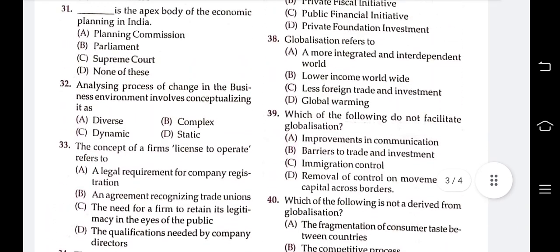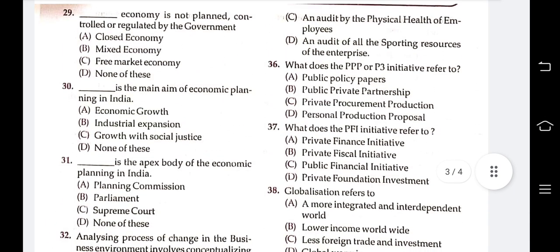Next question is 36. What does the PPP or P3 initiative refer to? Public-private policy paper, public-private partnership, private procurement production, personal production proposal. Answer is B. Public-private partnership is the PPP or P3.